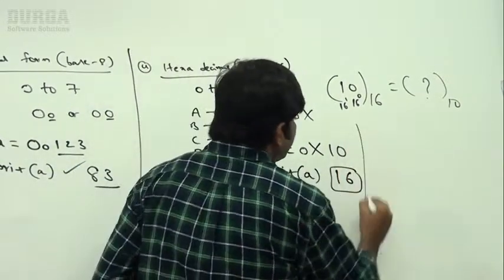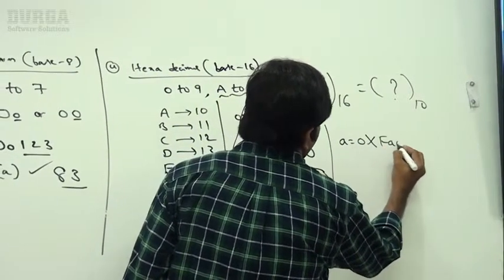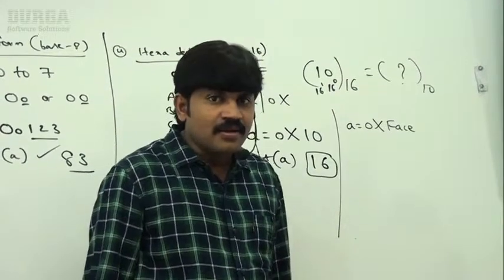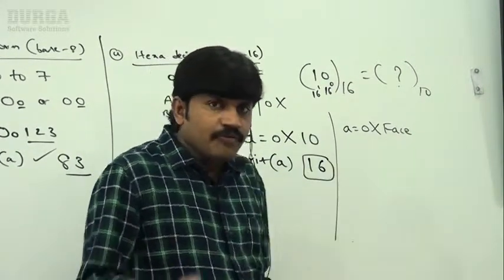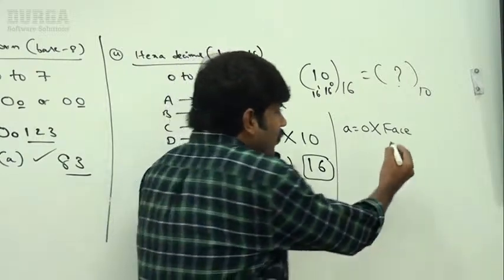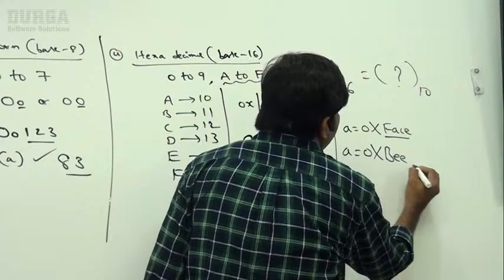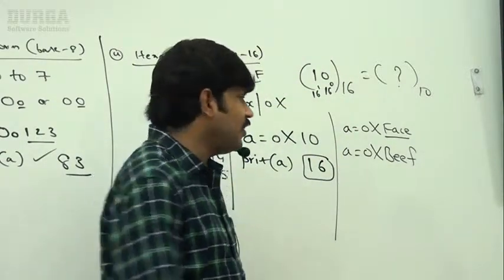Can you please tell, is it valid or not? A is equal to 0x face. Is it valid or not? Yes, perfectly acceptable. F, A, C, E, within the range of A to F only? Yes, valid. A is equal to 0x beef. Valid or not? Valid. No problem.